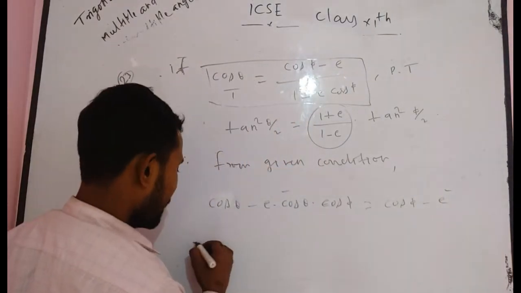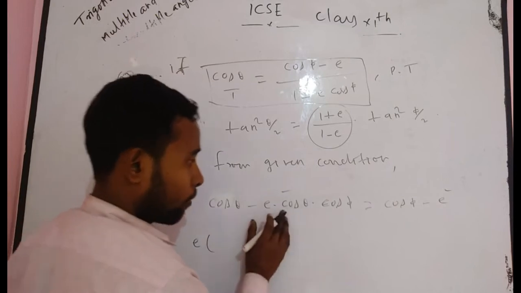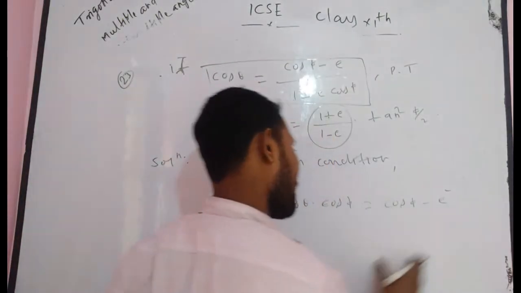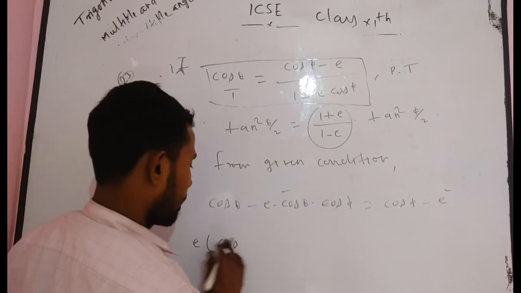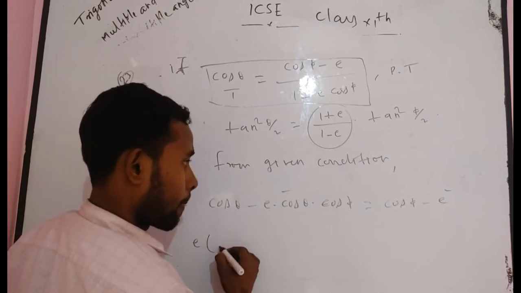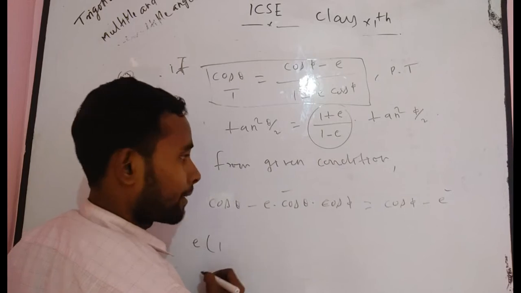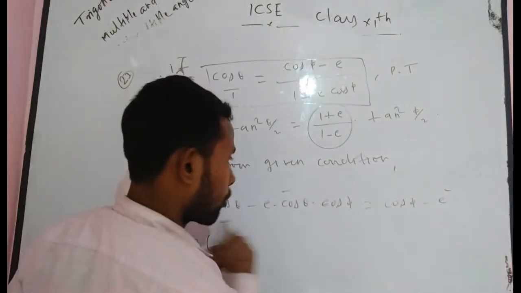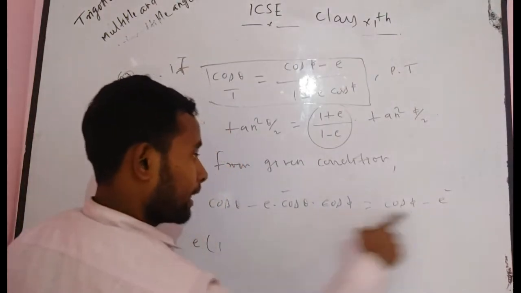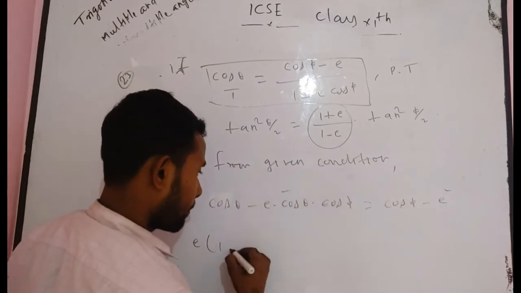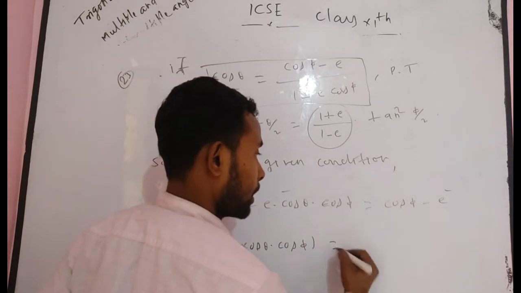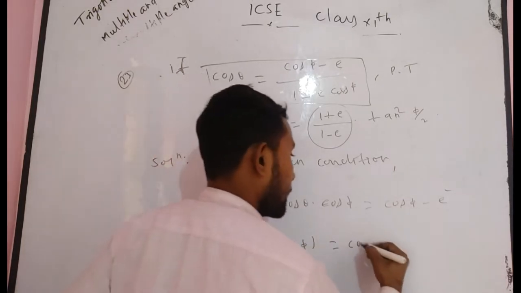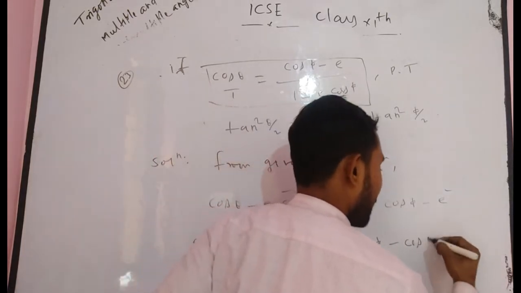Thereafter you get e times. I want to take this factor in RHS and directly take e common. You get e times 1 minus cos theta into cos phi. If you take e here and cos theta there, then after taking e common, you get 1 minus cos theta into cos phi is equal to cos phi minus cos theta.